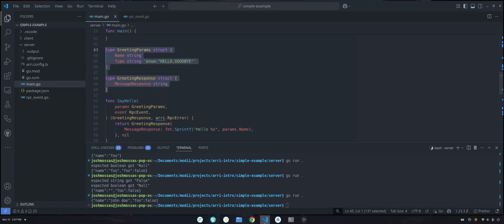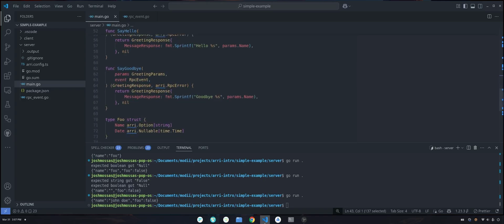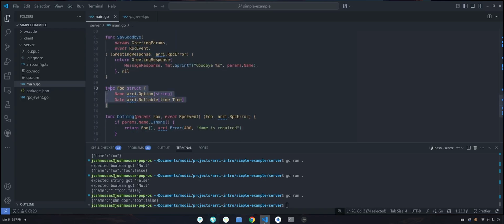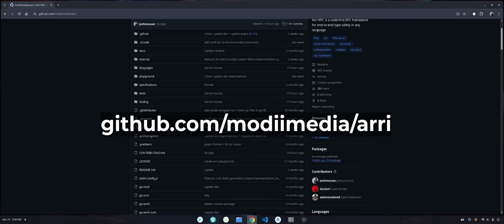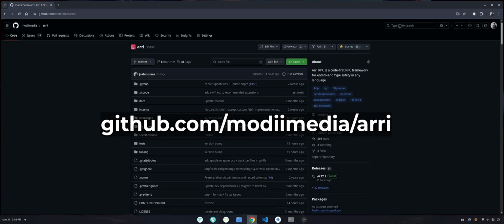The main thing is mostly for people to start trying it out, get a feel for it. Once the API gets settled and we're happy with the way it feels to work and use it, then I'll work on tuning the performance more. So if this project is interesting to you, then I encourage you to go to the Arri RPC GitHub repo. It's right here on GitHub.